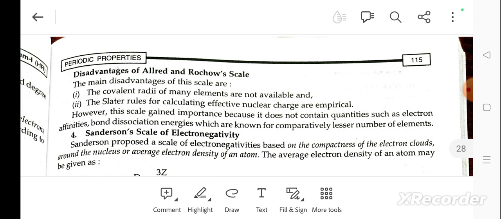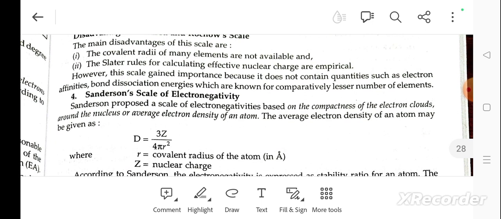Disadvantages of the Allred-Rochow scale. The main disadvantages are: first, covalent radii of many elements are not available. Second, Slater's rule for calculating the effective nuclear charge is empirical. However, this scale gained importance because it does not contain quantities such as electron affinity and bond dissociation energy, which are known for comparatively fewer elements.